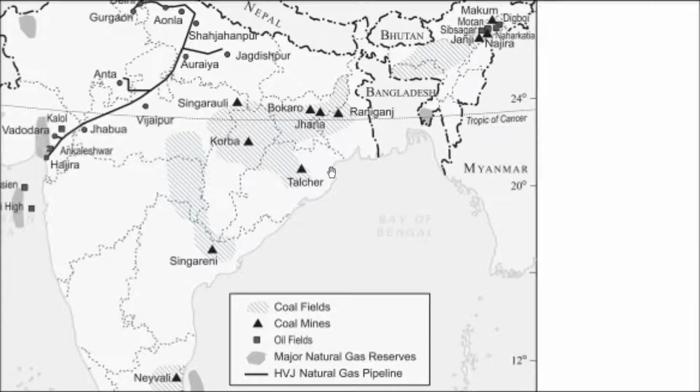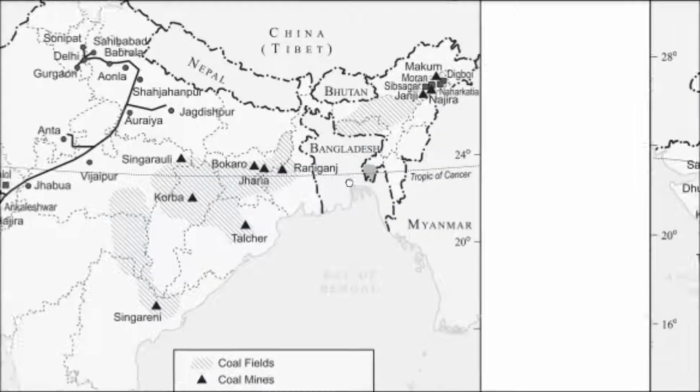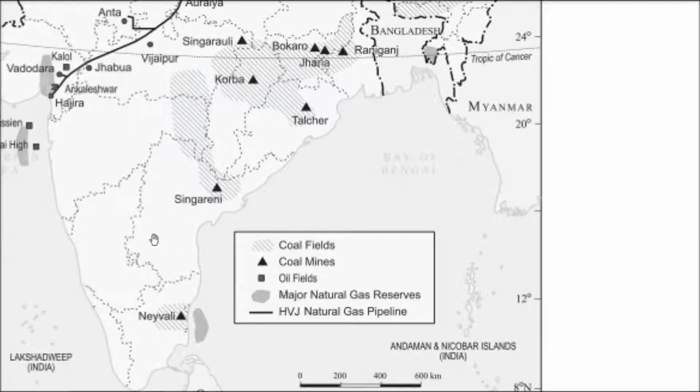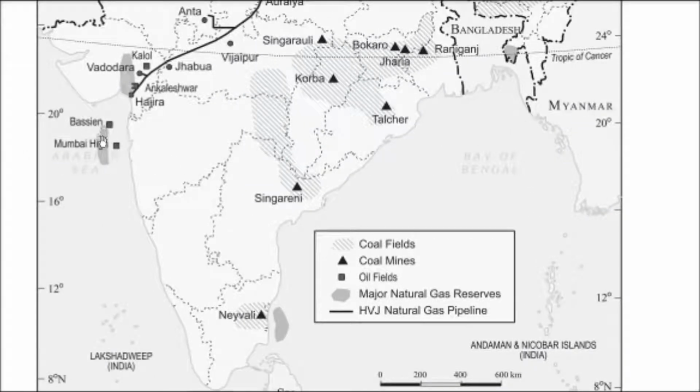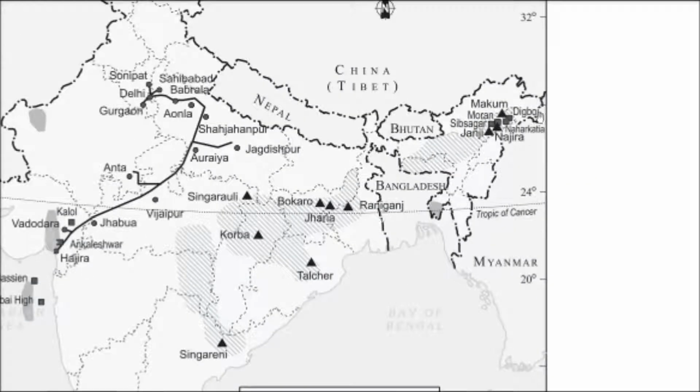So these are the coal fields, but this triangle shows that we have coal mines like Singrauli, Korba, Singareni, Talcher, Bokaro, Jharia, and also in these places. Then we have oil fields. So these are the oil fields. We have Bassein and Mumbai High. Then we have Ankleshwar, and let me show you here also. There are places here where we find Digboi, etc. These are the oil fields.